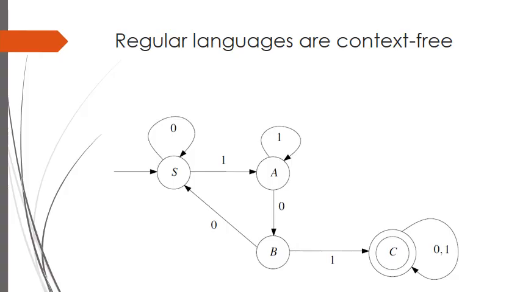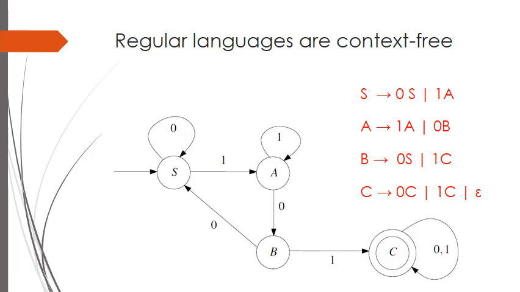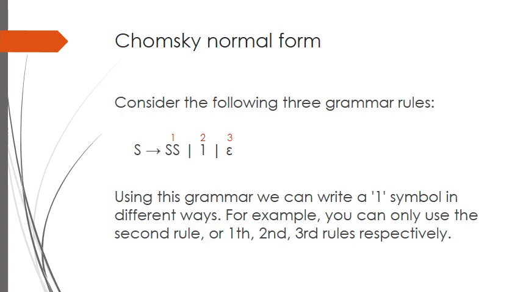Here you see the transition diagram of the problem given the deterministic finite state automaton. Let's try to write a context-free grammar of the same language problem by looking at this diagram. Considering the situation we just described, this is a solvable question. Just as we begin the process of converting deterministic finite state automata to regular expressions, we just need to write the language rule for each state. The rules on the right are the solution to this problem. That's all. Consider the following 3 grammar rules.